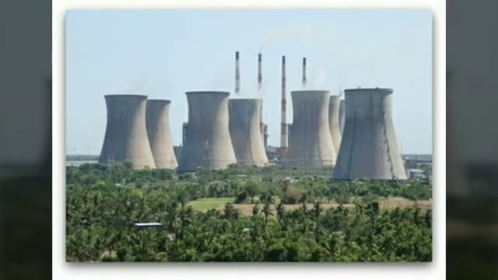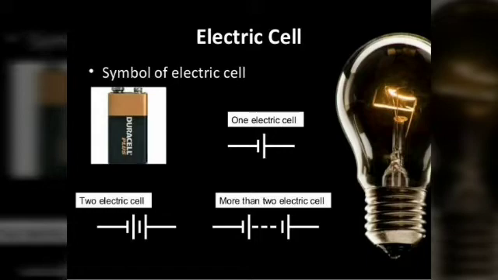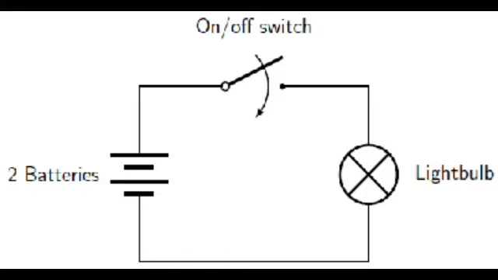And then what is an electric cell? It is a source of electricity. And what are terminals? I told you plus sign and minus sign, positive terminal and negative terminal. What is a battery? A battery is when two or more cells are joined together, the combination is called a battery. Then I told you about the circuit, how the positive terminal sends current, how it goes to the filament, to the bulb, and from there to the negative terminal, and how the bulb glows.